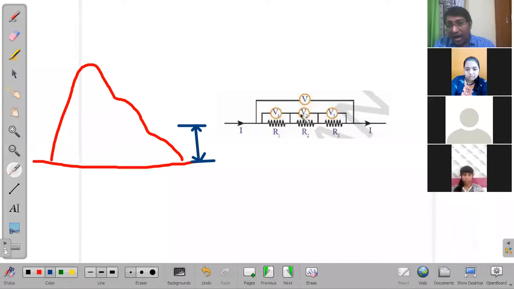So because of R1, this particular energy difference from the ground till this particular point, that height point, let's call it V1. So that is V1. And then from this particular location to that particular location, that height difference is giving us a potential difference of V2. And at the top, what you're seeing is V3.